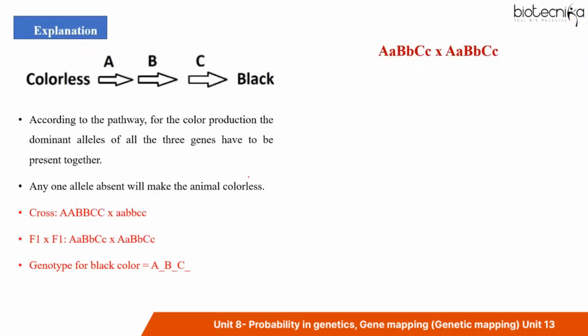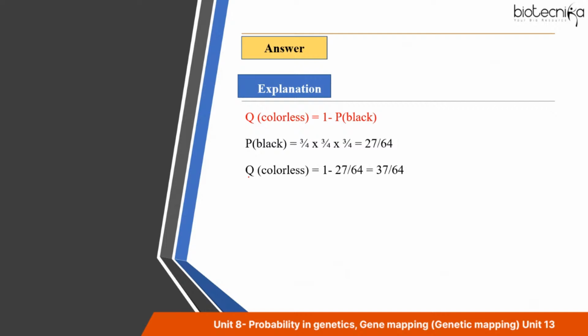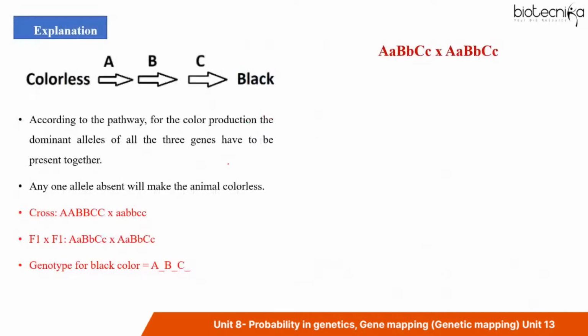So I already told you that when you are performing this kind of cross, first of all, according to the pathway of color production, the dominant alleles of all three genes have to be present together, right? So that means the genotype should be either A homozygous or heterozygous, similarly for B homozygous or heterozygous, and similarly for C homozygous or heterozygous, right? Similarly, different combinations can be there.